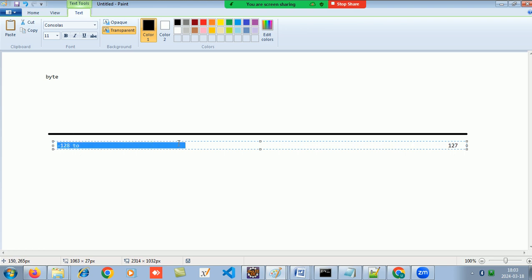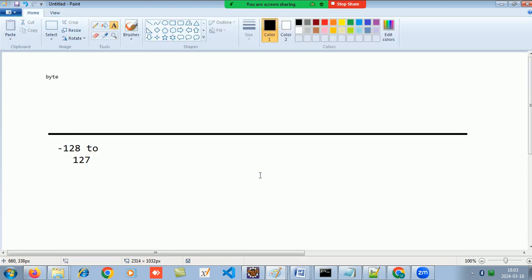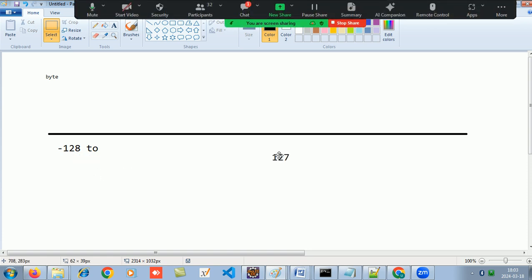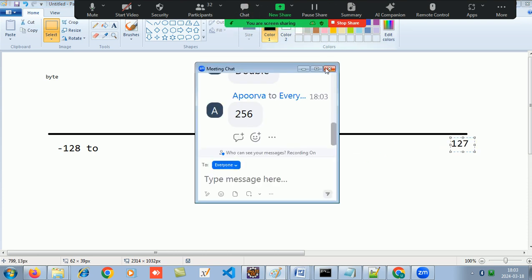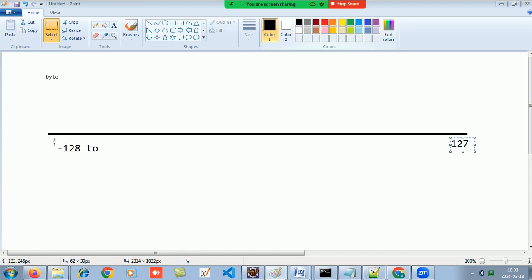So how many values are there from minus 128 to positive 127? If you can count them for me. They are 256, correct, because there is a zero in between.